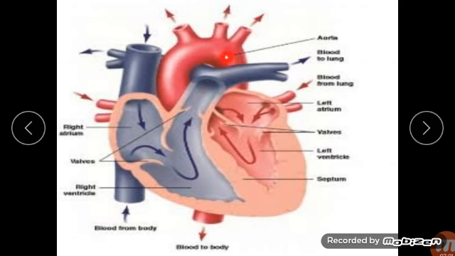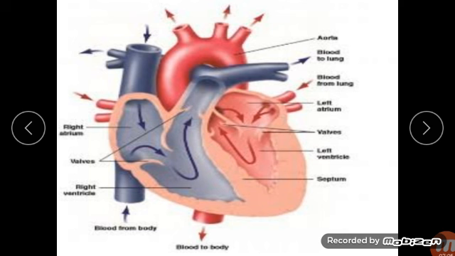Where is the aorta? Here. It goes to the aorta, which transports blood to the entire body. The aorta is the largest blood vessel in the human body. From the aorta, that pure oxygenated blood is transferred to the whole body. So this is the function of the heart.